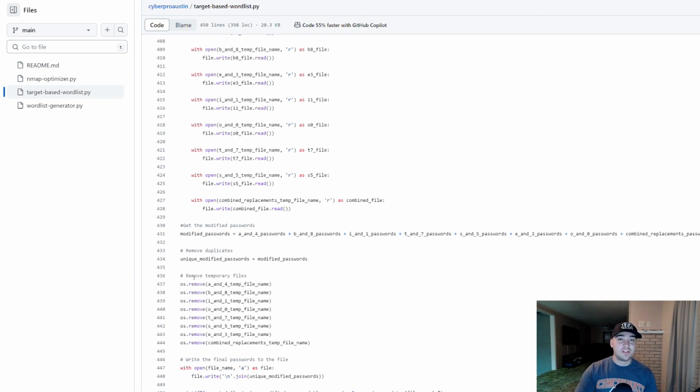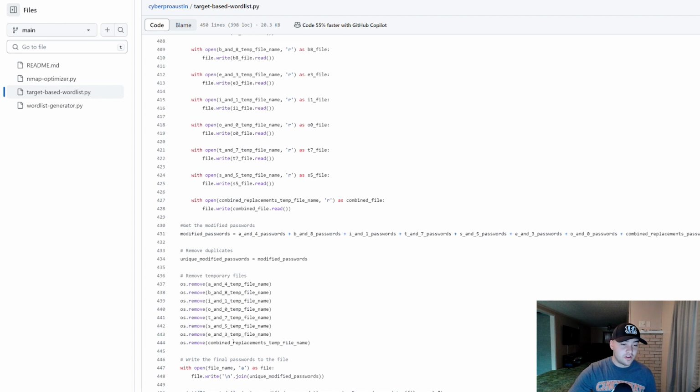Now, this is the only place that we even use a module at all. We imported the OS module at the very beginning, and this just removes all those temporary files, so we don't have these massive files just sitting on our system doing nothing. And then after that's all done, we write all of the original passwords to a file, generate them all and save it, and you are ready to go. And I made sure that I also included how many passwords were generated in the first place, so you've got